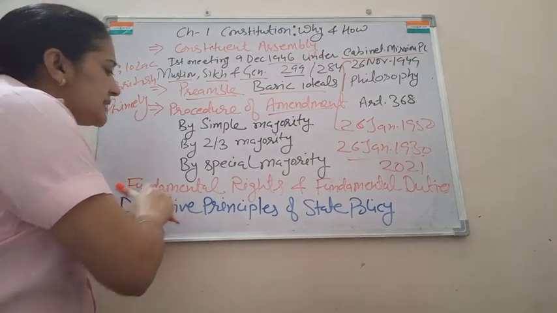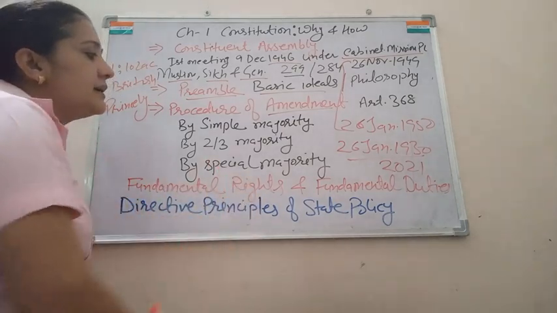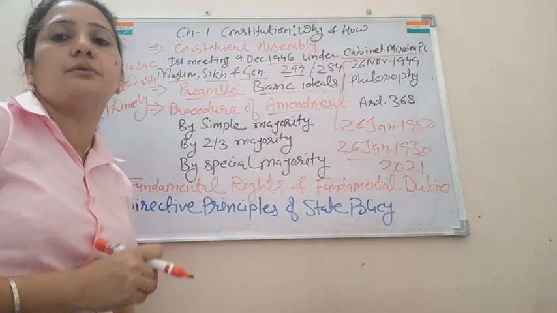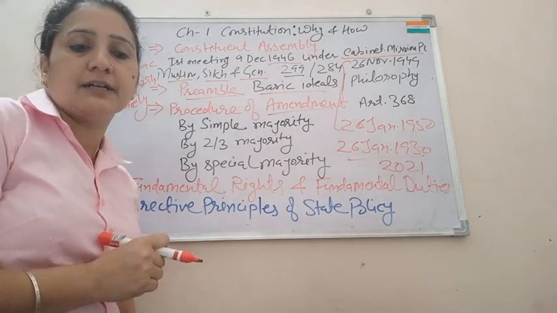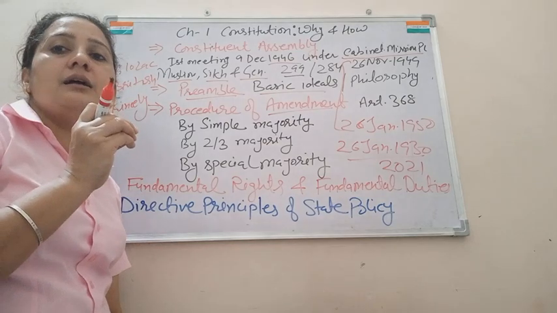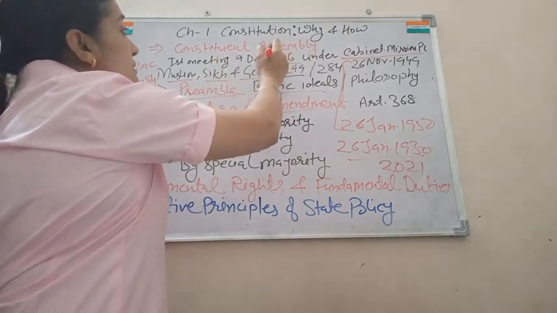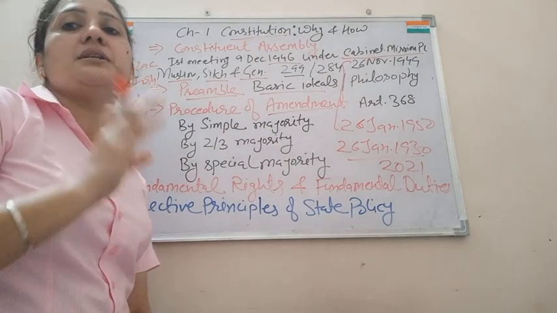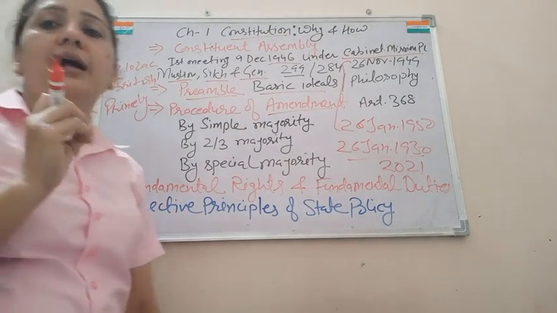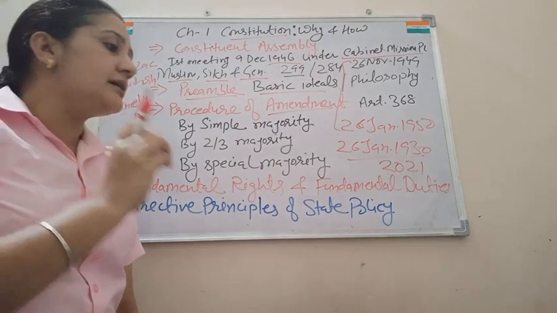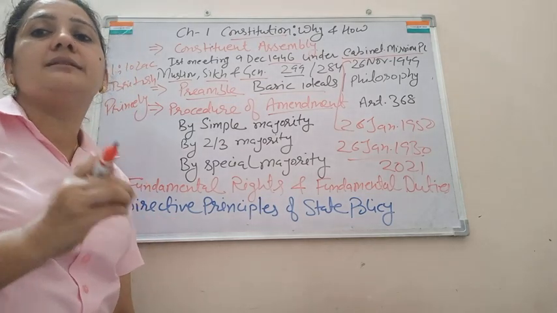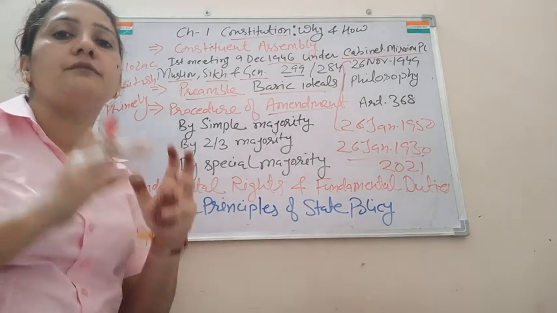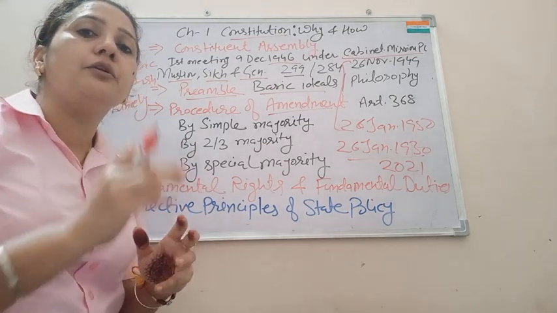So in this chapter, the next topic is fundamental rights. You have studied fundamental rights in your junior classes also. We have a total of 6 fundamental rights which are given by our constitution. So why are they known as fundamental? Because they are mentioned in our constitution, and these fundamental rights are considered very urgent and very necessary for the development of any human being.